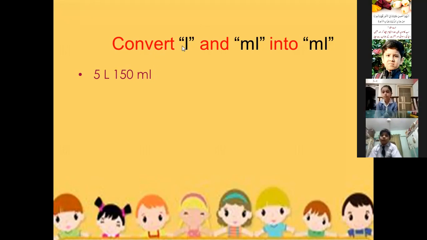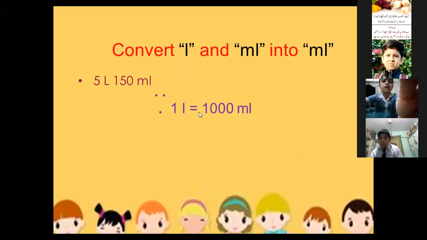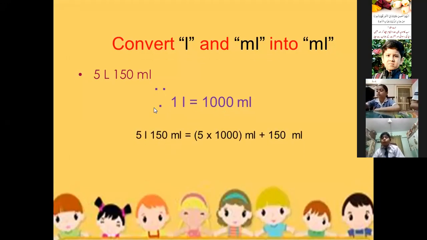The question is: convert liter and milliliter into ml. Here we will convert the bigger unit into the smaller unit, so we will multiply. Before starting, first of all we will write the standard. Since 1 liter is equal to 1000 ml, we write the standard first and then we will start to solve.